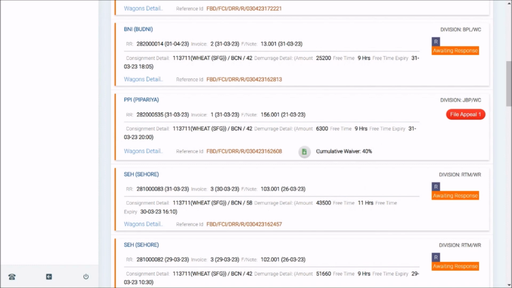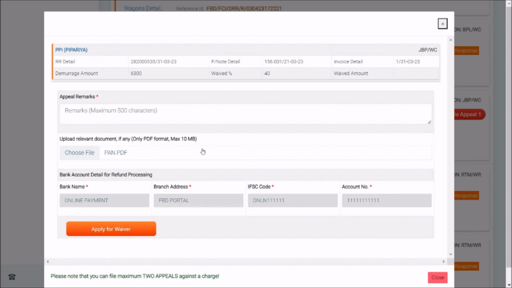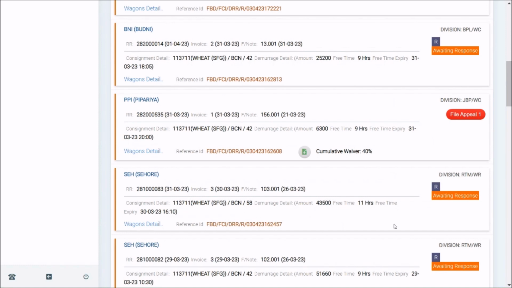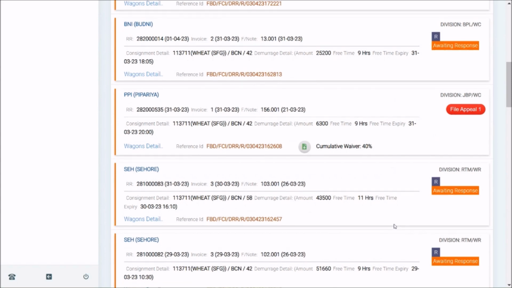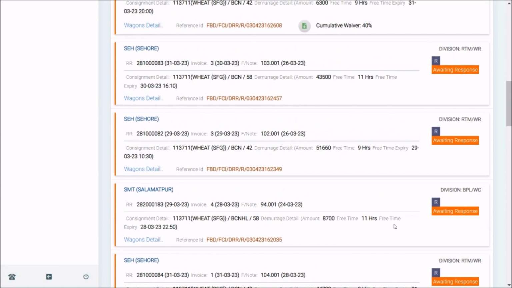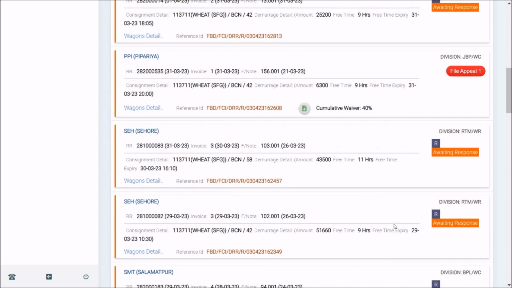Now once you have received the waiver on your request, you can always go with the appeal part, file appeal 1. Add your remark, choose a relevant document if any, and apply for waiver again. Your appeal reaches the concerned railway official for further consideration, and he may or may not grant the waiver. He may consider your request and add more waiver to your request. Likewise, once the response of first appeal comes in, if you are still not satisfied, you can file the second appeal. Second appeal is the last appeal for this application.